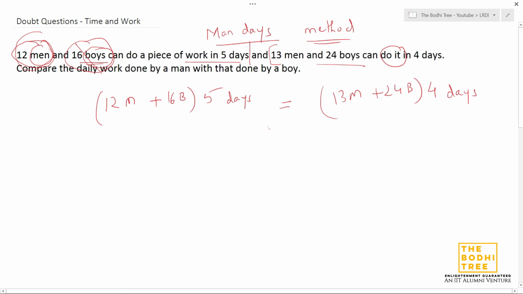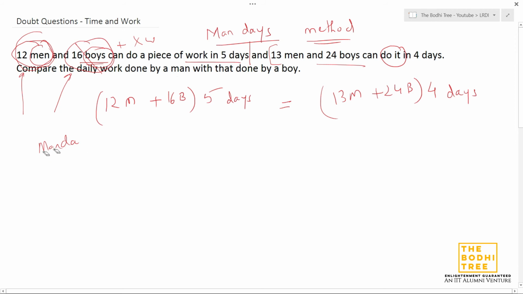So basically man days is nothing but a unit of work, right? In this case we also have boy days, that's it. If there were women in this case, we would have added plus some x women. You have to follow the same concept everywhere. It's not difficult, right? Whenever we have a group like 12 men, 16 boys, it can be anything else as well, like we have discussed. We have to follow the man days method.